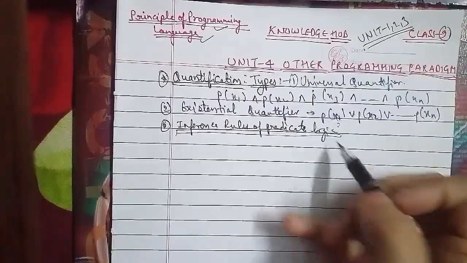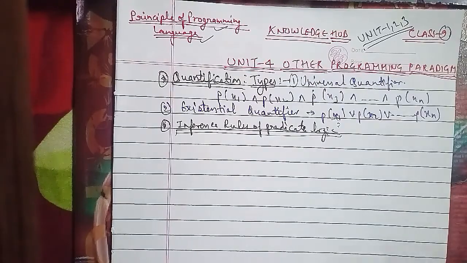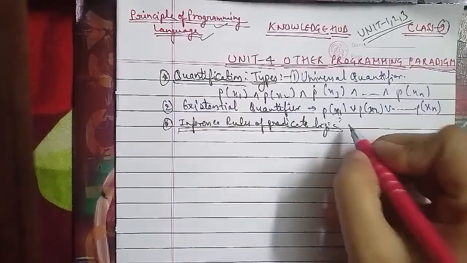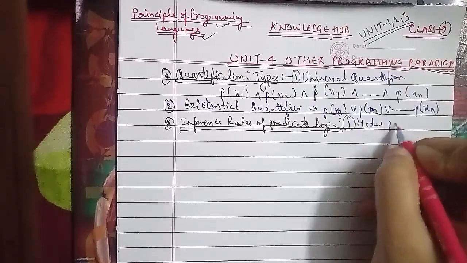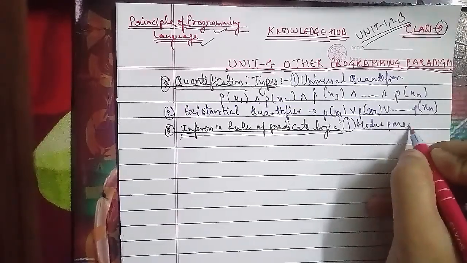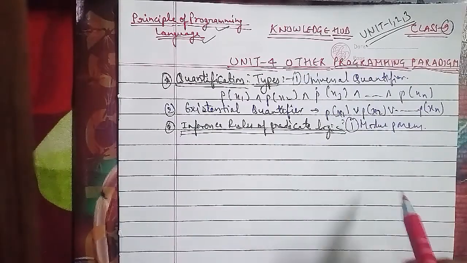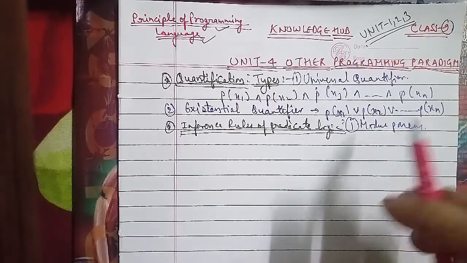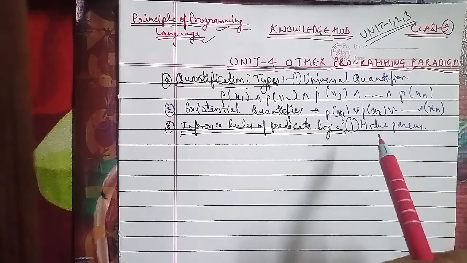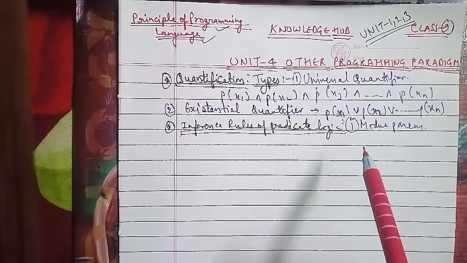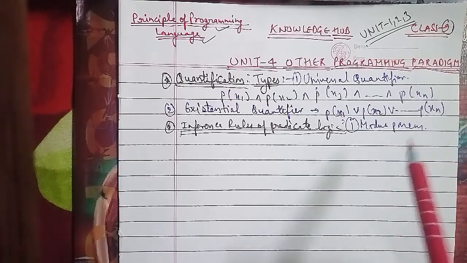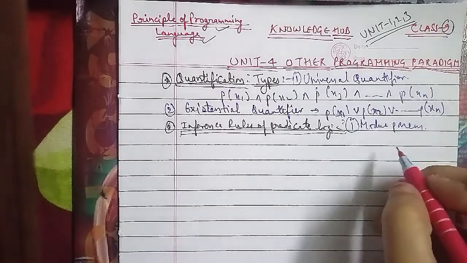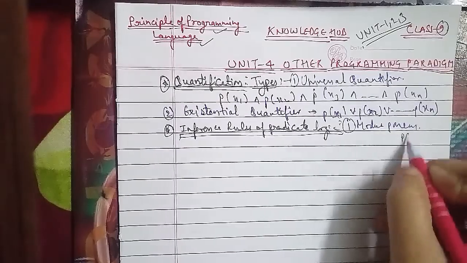In modus ponens, if A has a property P, and all the objects that have property P also have property Q, then we conclude that A has property Q. We can represent this as P(A) and, for all X, P(X) implies Q(X). So here that is represented in the form Q(A). That is what comes under modus ponens.